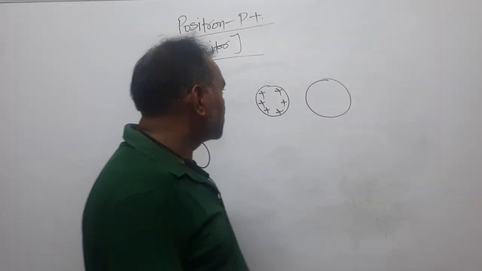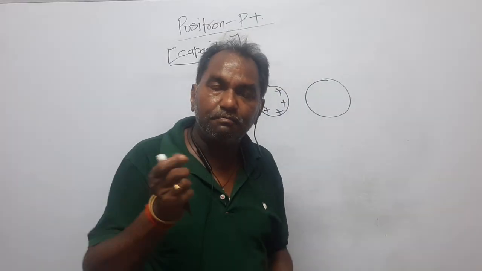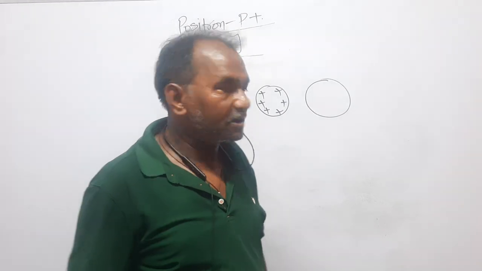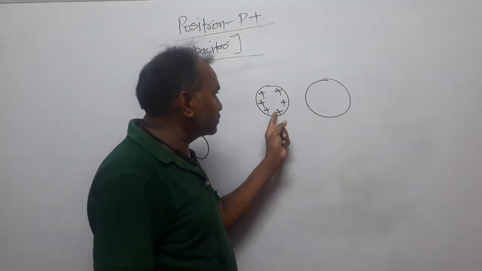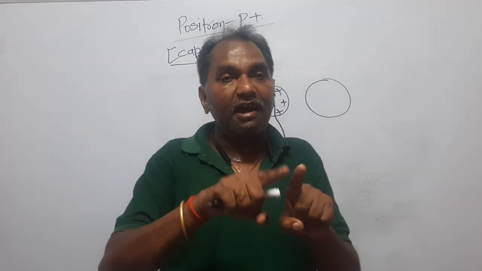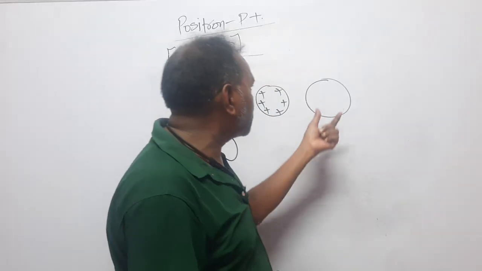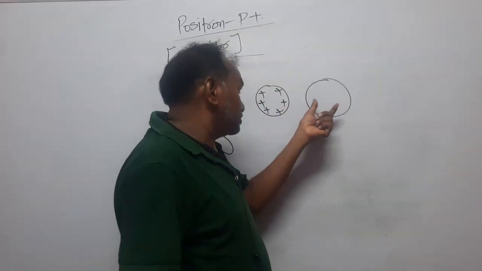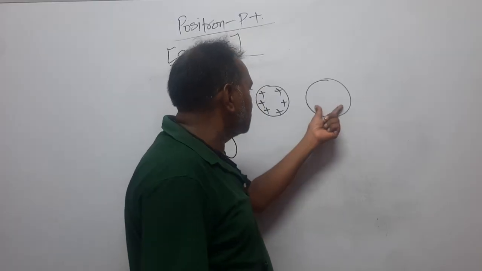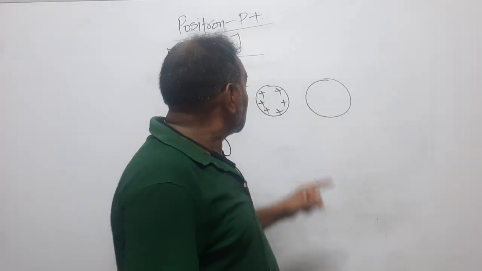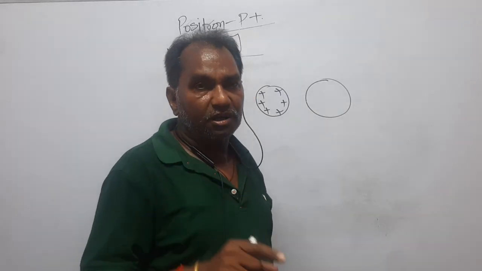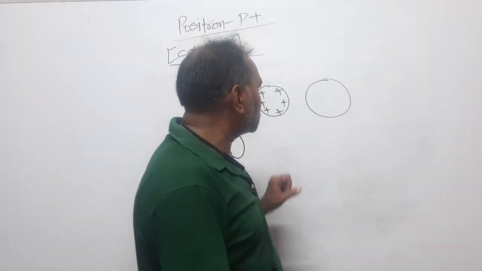Now look here. How can a body be charged permanently using the method of induction? Dear students, this neutral sphere has been brought close to the positively charged sphere, but the two spheres do not touch. They are close to each other. Then what happens?